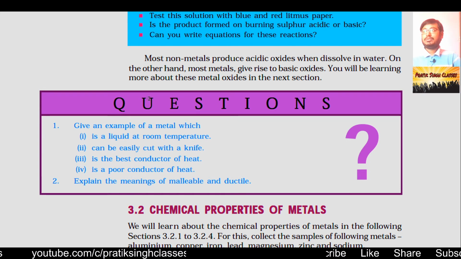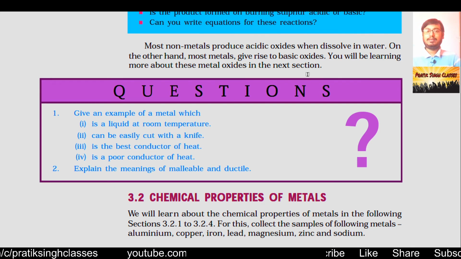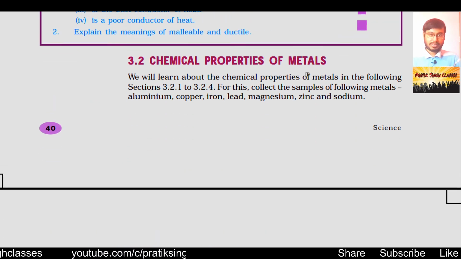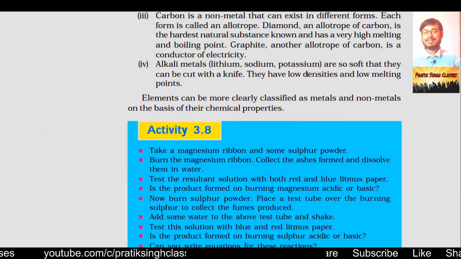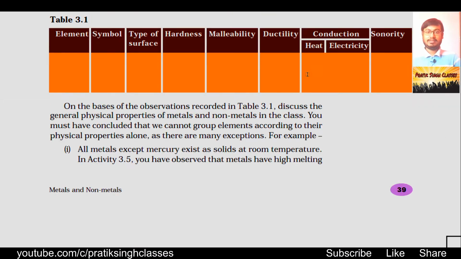Most non-metals produce acidic oxides when dissolved in water. Always remember, not all, but most non-metals, when dissolved in water, give out acidic oxides. On the other hand, most metals, when they burn and the product is dissolved in water, give basic oxides. You will be learning more about these metal oxides in the next section. So this is all about the basics of chapter 3.